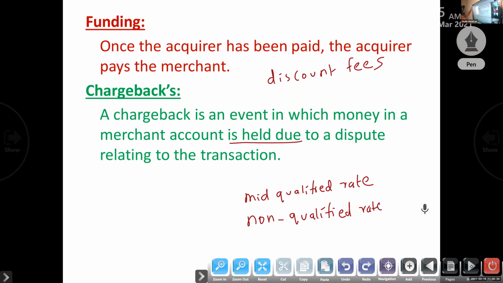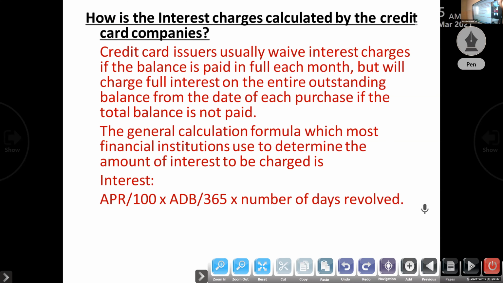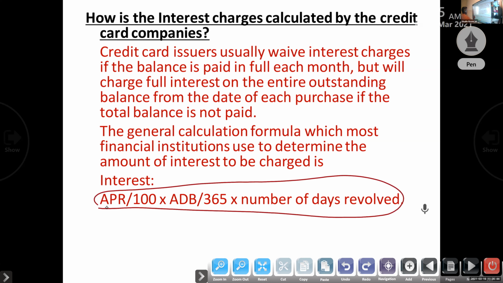Next one: how are the interest charges calculated by the credit card companies? Let's look at the interest rate. Credit cards usually avoid interest charges if the balance is paid in full each month. Suppose today I purchased goods with a credit card for rupees 5,000.